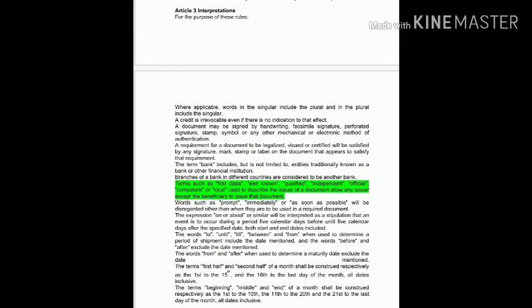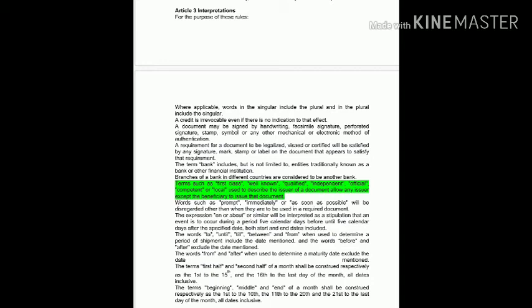Next paragraph: a credit is irrevocable even if there is no indication to that effect. So while issuing an LC, in field number 40A we write irrevocable there. While issuing an LC routed through SWIFT, by default the MT700 will be irrevocable.